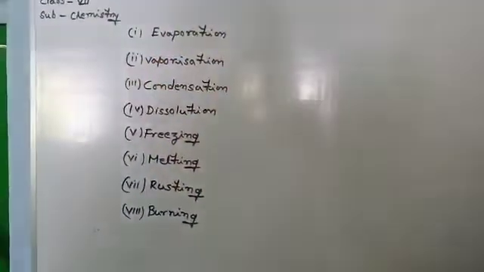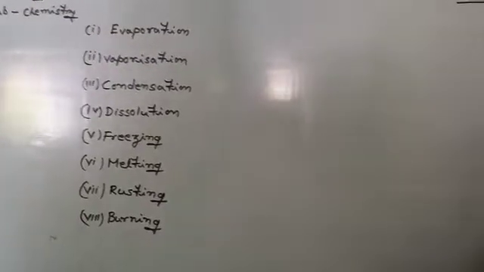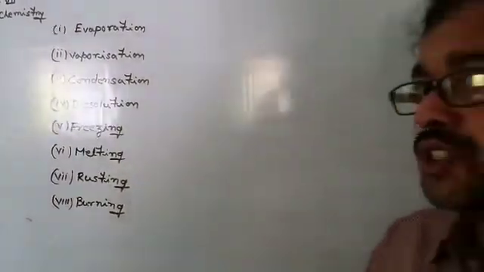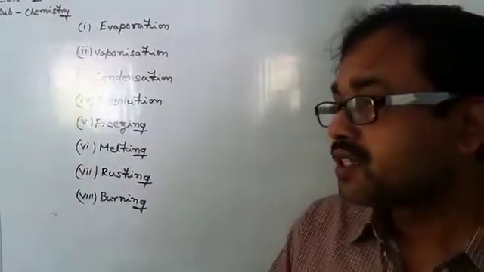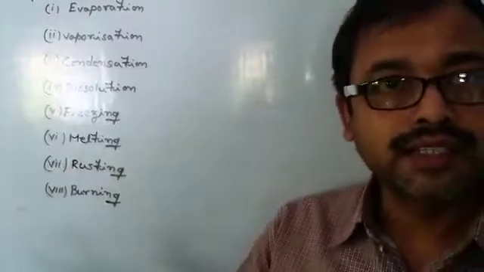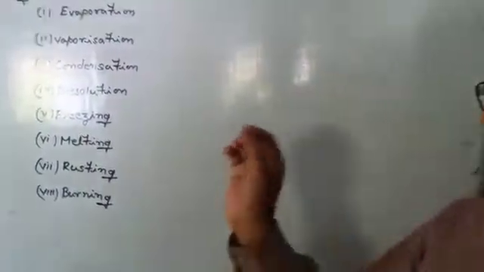now the next example of change is vaporization. What is vaporization? Vaporization is just like evaporation, because during this change, again a liquid gets converted into its gaseous condition on heating. But a little bit of difference is there.